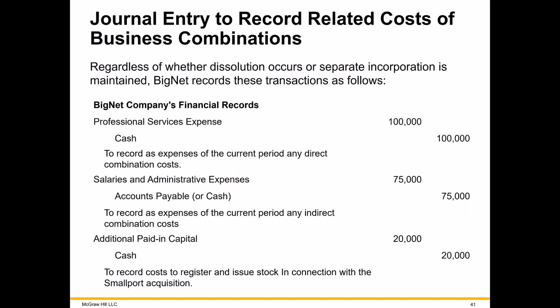So here's some dollar amount examples. Costs incurred for those accountants and attorney fees are deducted right away, professional service expenses. Here, costs incurred internally within our parent or subsidiary companies, we treat them as current operating expenses, deduct them. The only exception again is with costs for the issuance of stock, and that amount is debited to the additional paid-in capital, reducing that account.